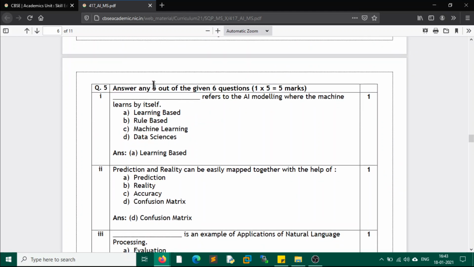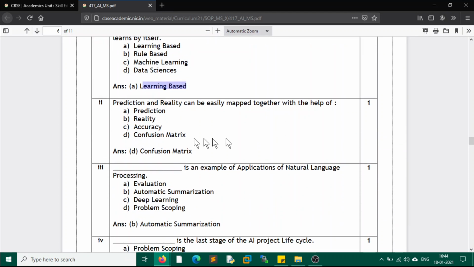Next question, question number 5. Again, we have to answer 5 questions out of 6 questions, each carrying 1 mark. Question number 1. Learning based model refers to the AI modeling where the machine learns by itself. This is called a learning based model, where the machine is learning.